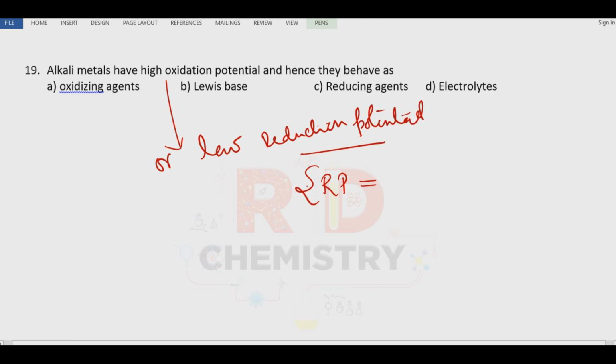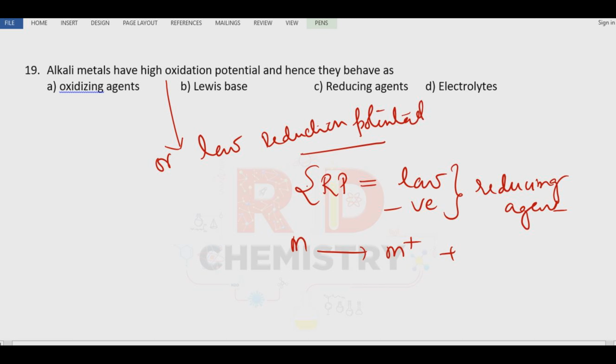If the reduction potential values are low or negative, then they are very good reducing agents. Alkali metals can easily lose electrons and become cations, and these electrons are donated for the reduction process. Therefore, they are very good reducing agents. Option C is the answer.